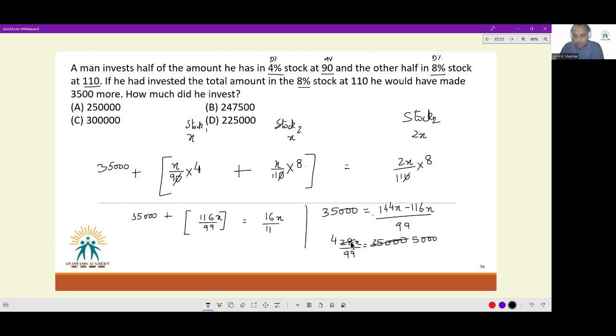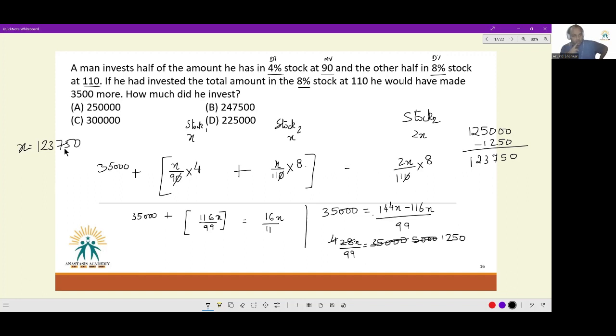I can cancel it off with 7 first. I get 5,000. I can cancel it off with 4 now. I will get 1250. Or x will be equal to 1250 into 99. Multiplying something by 99 is difficult. So what I do is 125000, first I multiply it by 100, then minus 1250. So x will be equal to 123,750. But what to do?